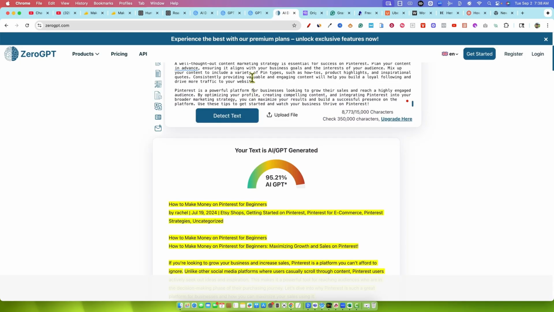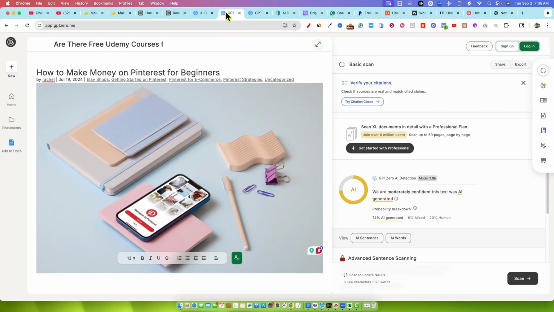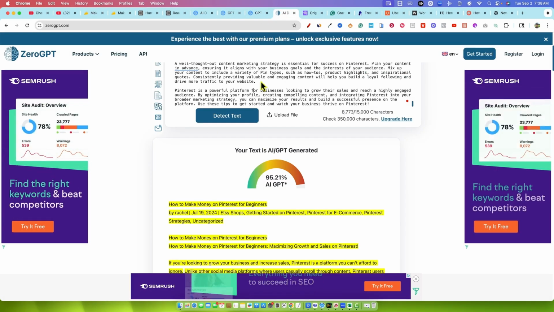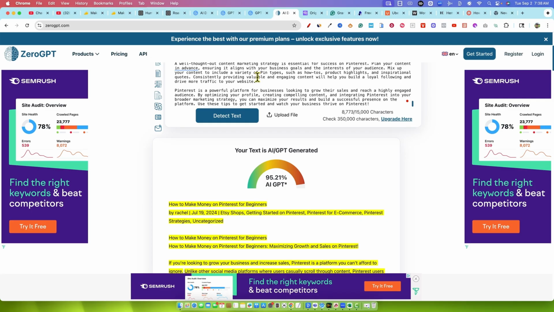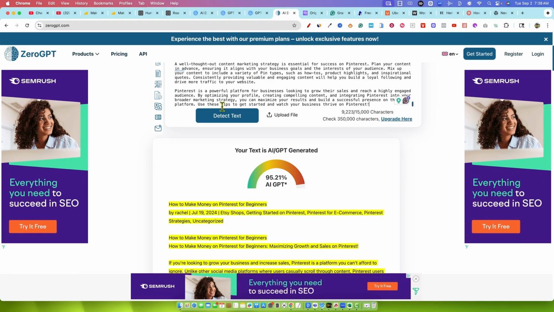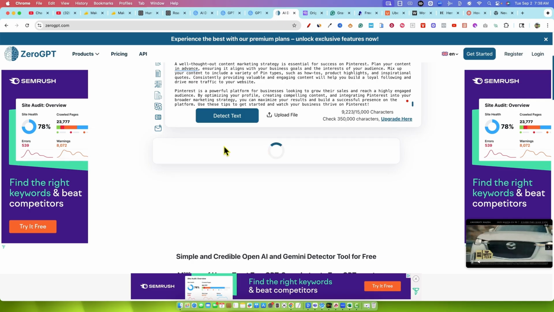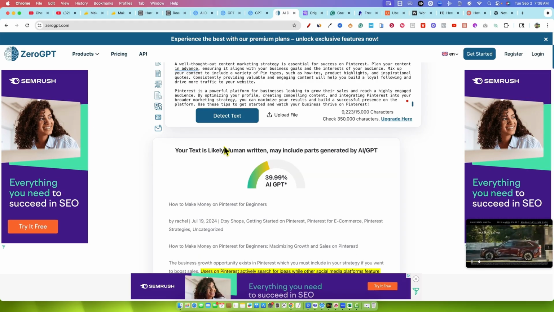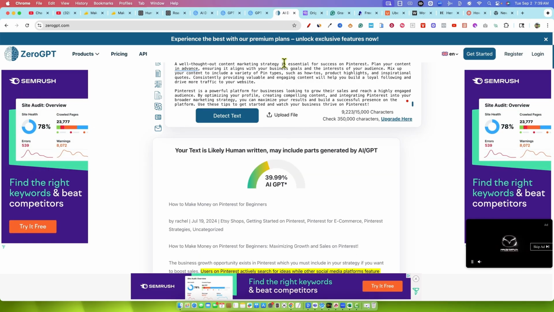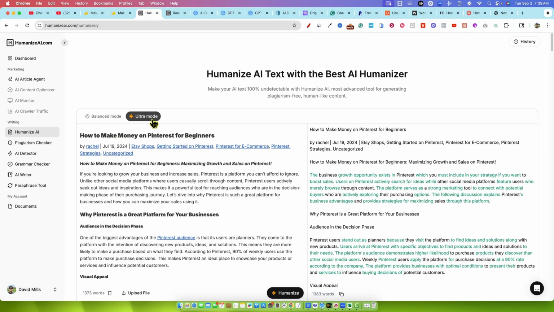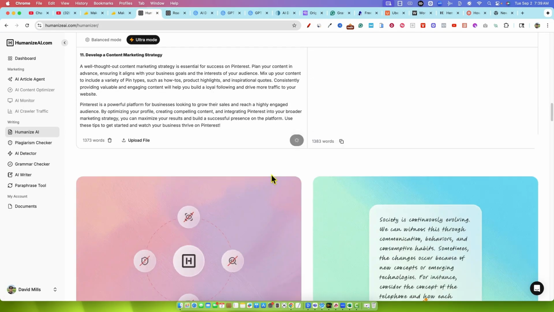I'm just going to use this one. I don't really like that other one. I don't know why. I don't really like the GPT Zero one, but we'll come in here and go with a 95% on this last one. We'll paste that in and we'll see what Zero GPT thinks of this new humanized content. It's 39% AI GPT. So it is fair to say that the humanizer does work. Let's try the ultra mode out. So let's go and humanize this real quick.